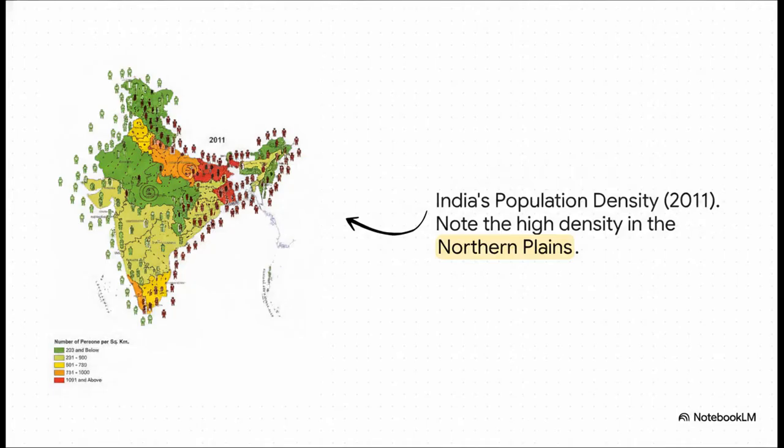Now let's look at this map of population density together. Can you see the story we just talked about right here on the map? Look for the dark red areas. These show the highest density. You'll see that they cover the northern plains, just as we discussed. And now look for the light-colored areas, which show the lowest density. You'll find them in mountainous places like Arunachal Pradesh or desert areas in Rajasthan. The map is a perfect picture of what we have just learned.